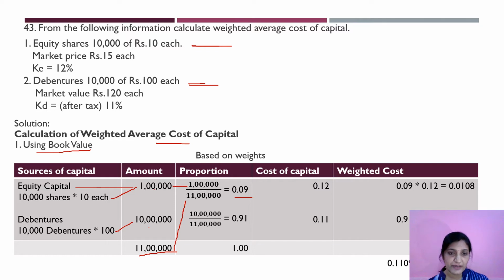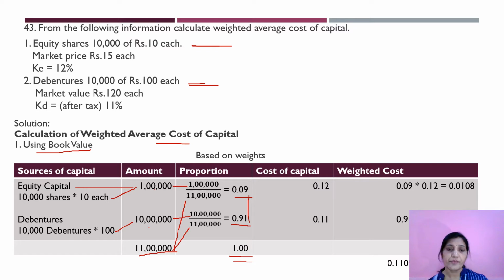The second one is debenture. Debenture is 10 lakhs. You are taking 10 lakhs here, divided by this total 11 lakhs. So what will you get? 0.91. When you add 0.09 plus 0.91, what will you get? 1.